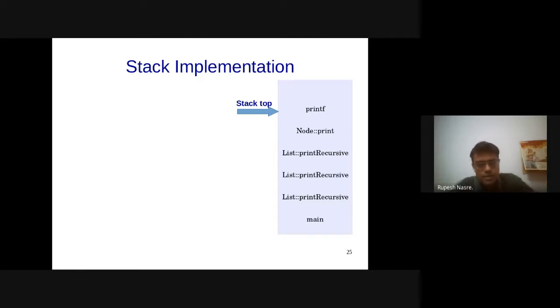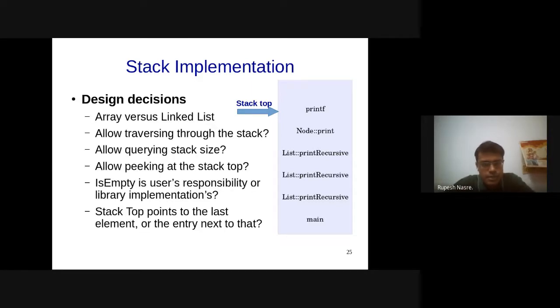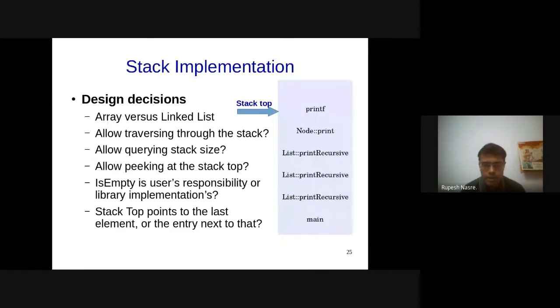All right, so let's come to the stack implementation. Essentially, as soon as we come to the implementation, we have to worry about design decisions. For example, I can decide whether I want to implement it using an array or a linked list, whether we allow traversing through the stack, which is usually not allowed, and whether we can query the stack size.